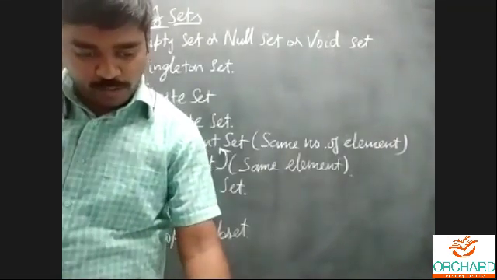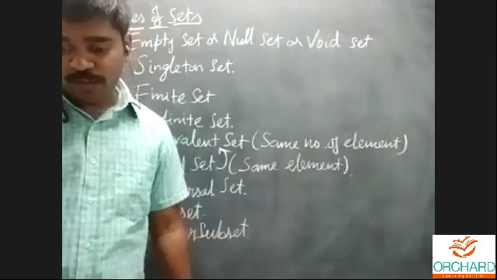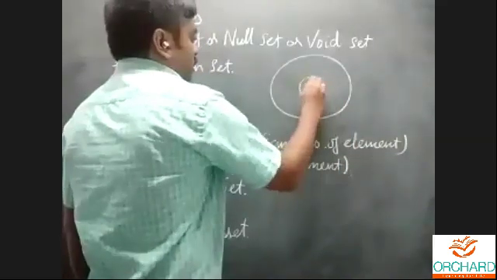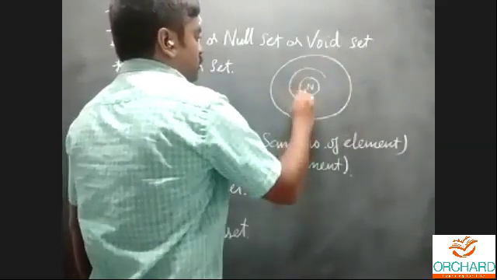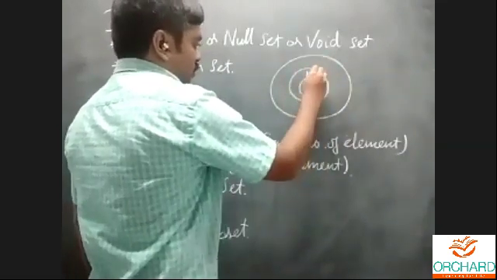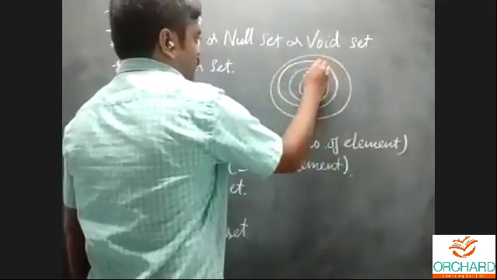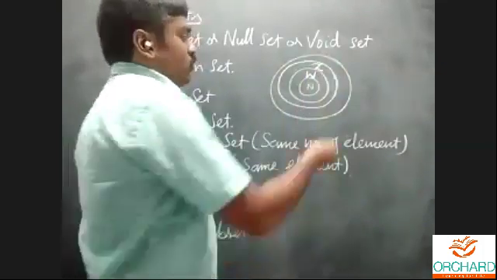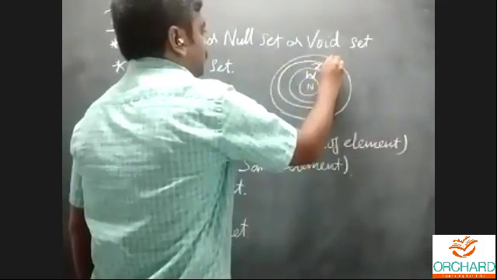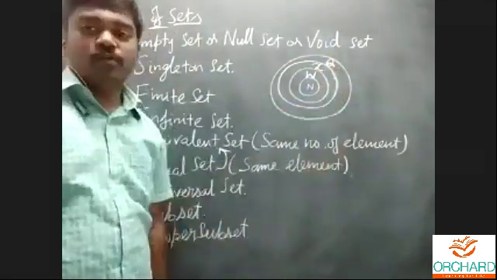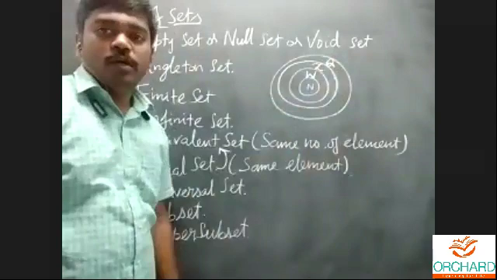Now I can explain the subset and proper subset. This is the number system. Natural number. Next one is whole number. Next one is integer. And the next one is rational number. The natural number is a subset of integer or whole number.